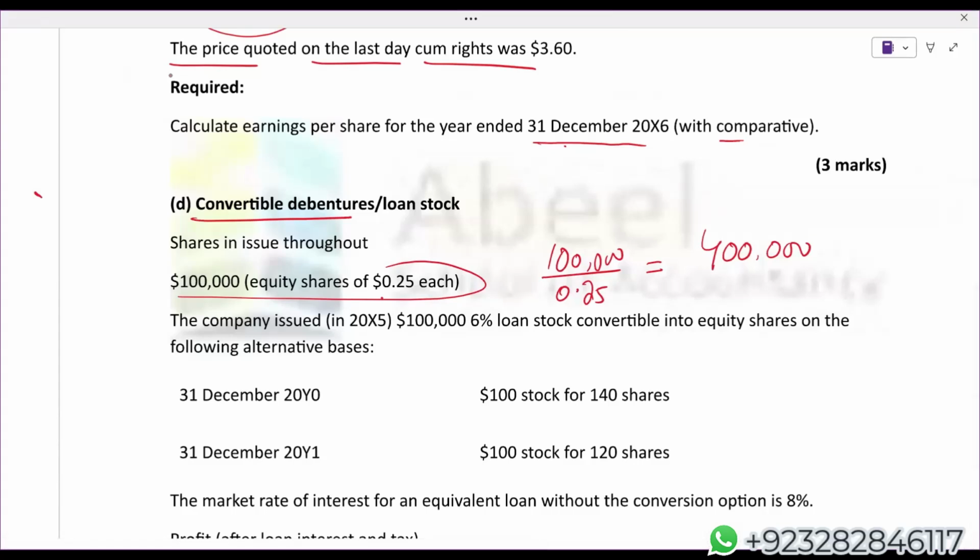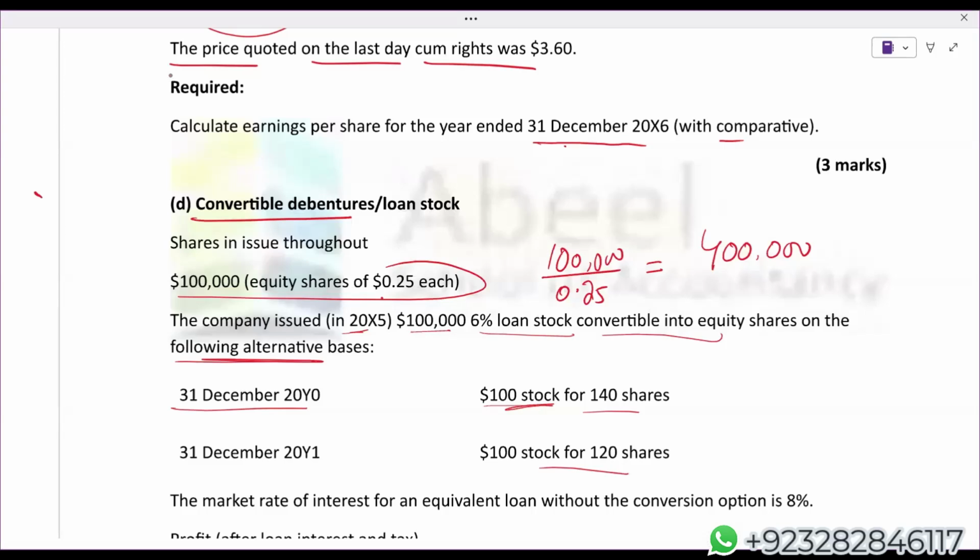The company issued in X5 $1 lakh 6% loan stock convertible into equity shares on the following alternative basis: 31st December Y0, $100 loan stock into 140 shares, then 120. Now listen carefully. Whenever in case of a convertible bond more than one conversion option is available, always choose the conversion option which gives you the highest number of shares.